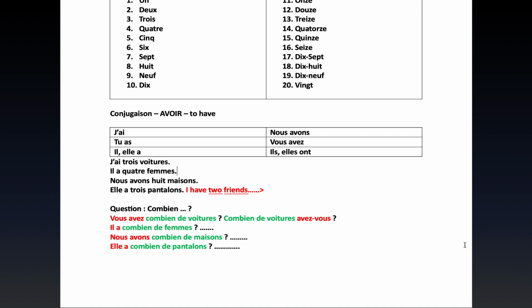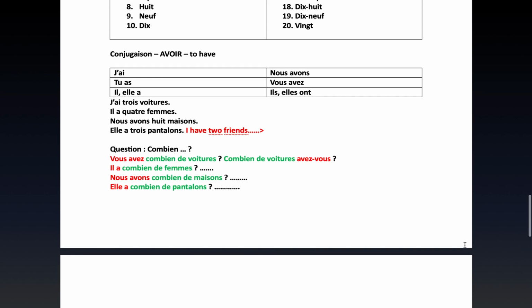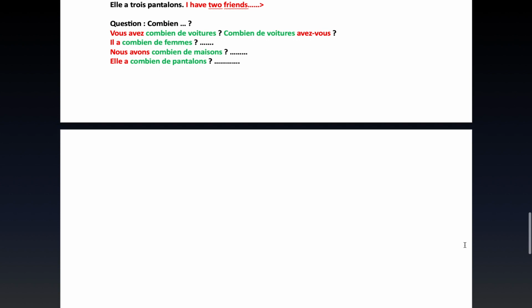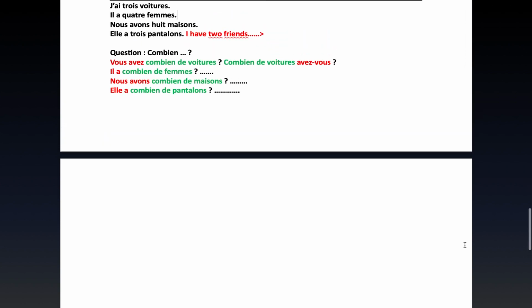Now, this is a continuation from the previous lesson, and in this part of the lesson, we are going to talk of what is combien, how many or how much. Combien means how many or how much. So you can say, how many children do you have? How much money do you have? So that how much, how many is what is combien.